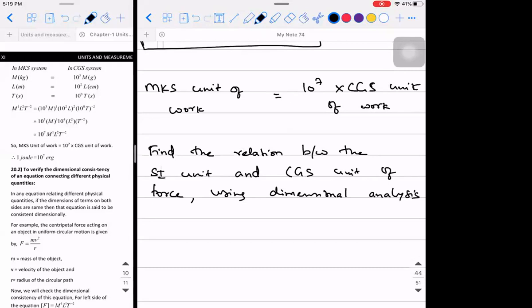So how will you do it? SI unit means you have that on the table, right? One box in the textbook, right? Okay, sir.